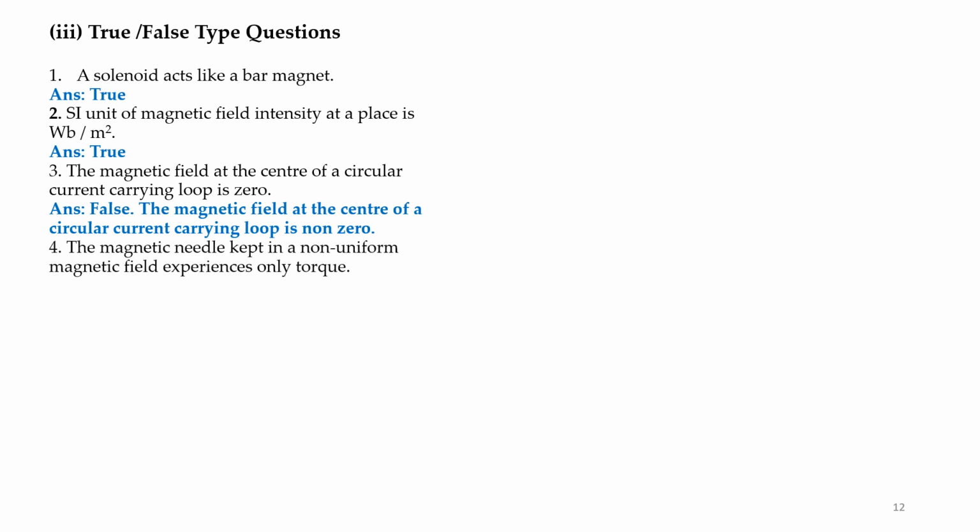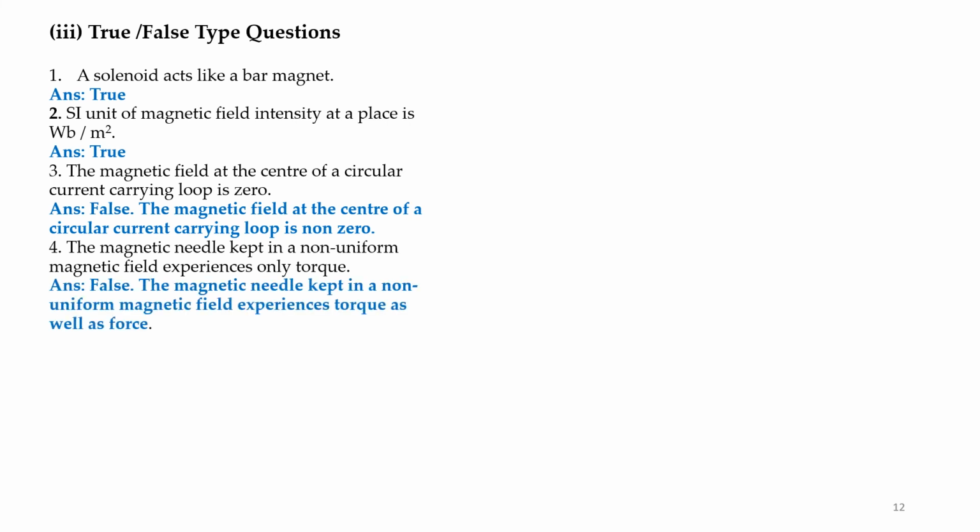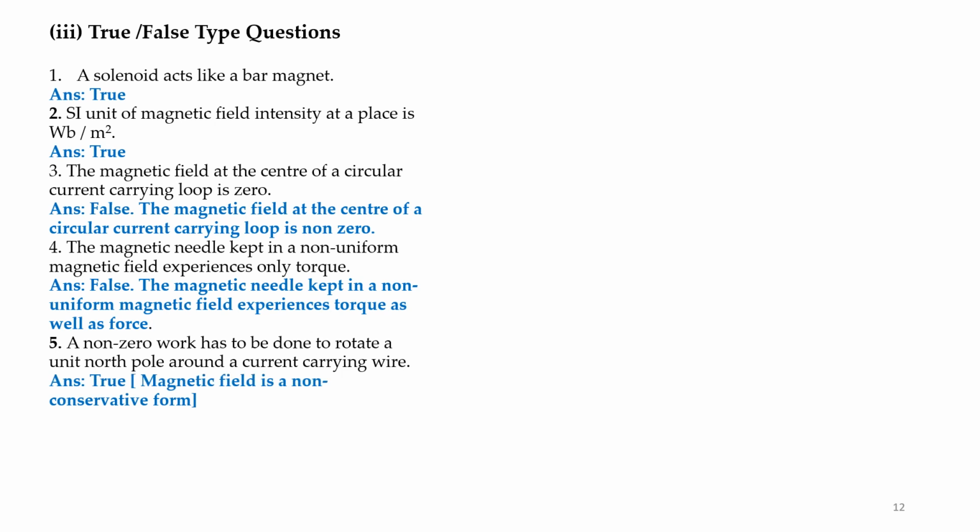Question number 4. The magnetic needle kept in a non-uniform magnetic field experiences only torque. It is false. Question number 5. A non-zero work has to be done to rotate a unit north pole around a current carrying wire. True. Magnetic field, because magnetic field is a non-conservative field.